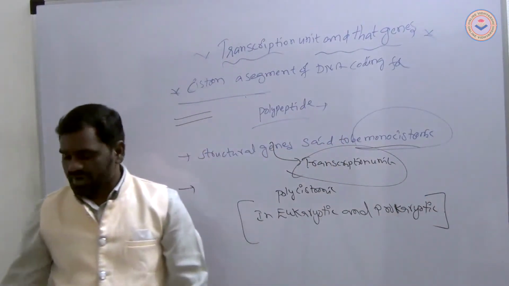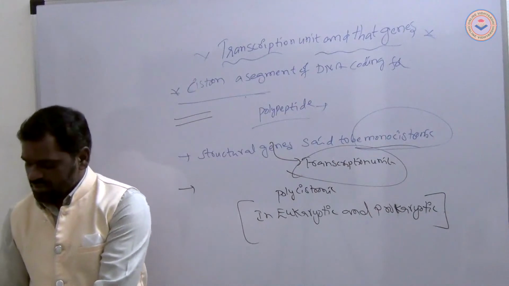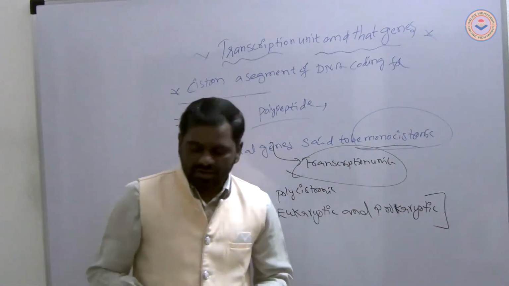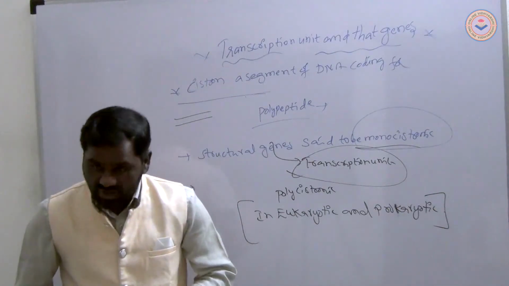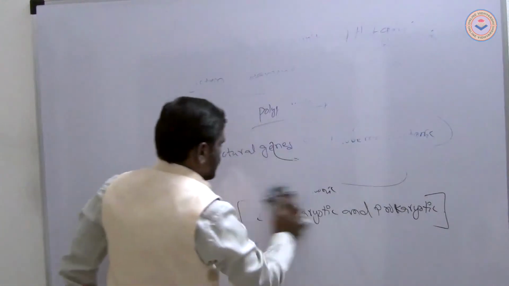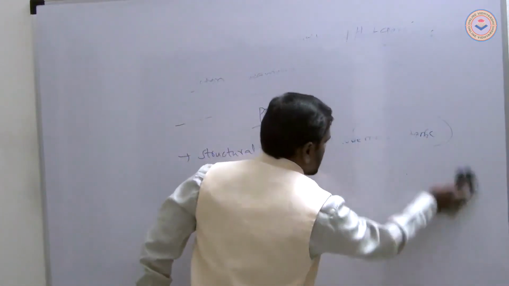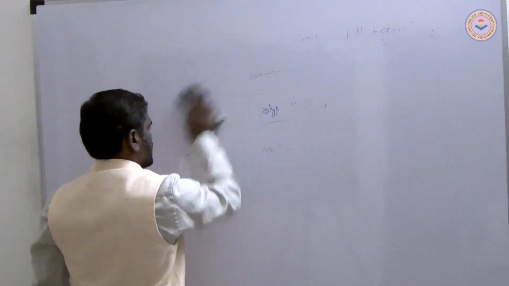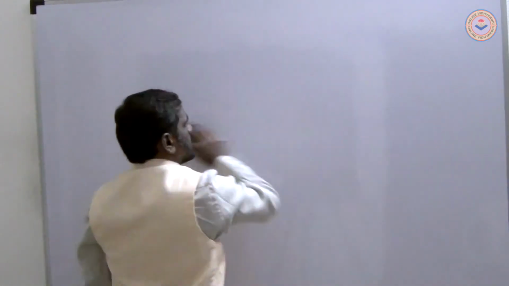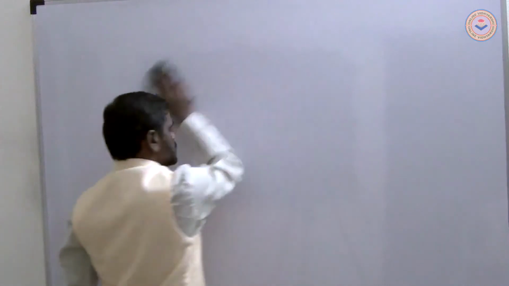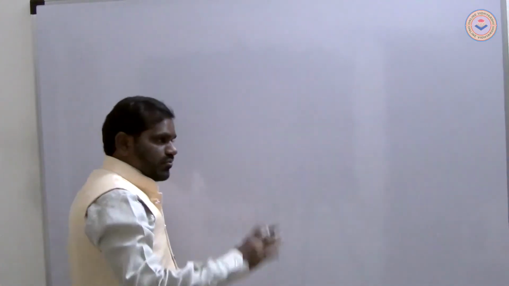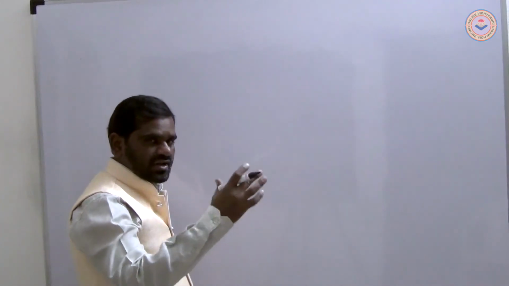In this process, what is the coding strand and what is the template strand? In a transcription unit, the coding strand consists of these bases, and the next one is the template strand. The transcription unit consists of two strands, one coding and another template.